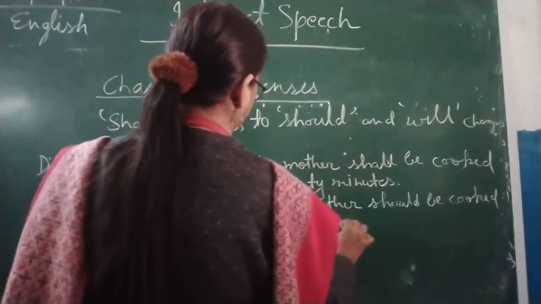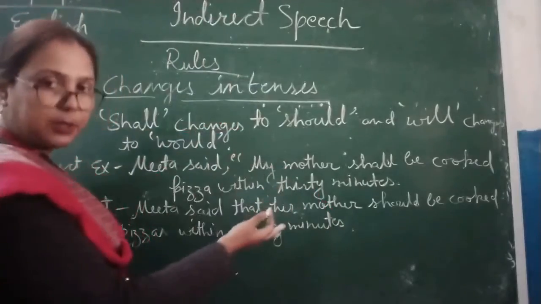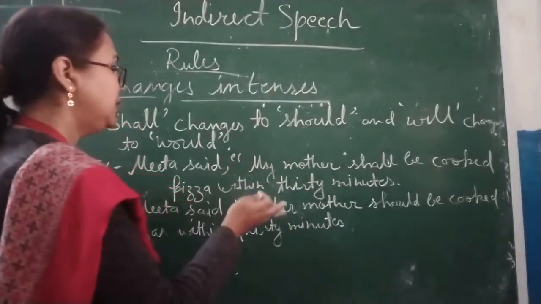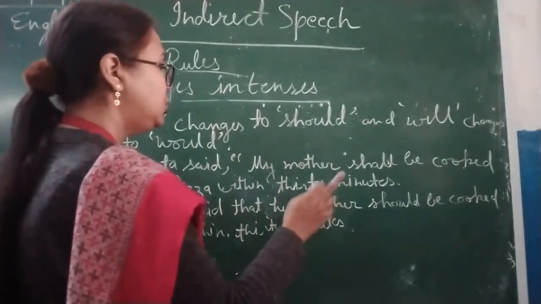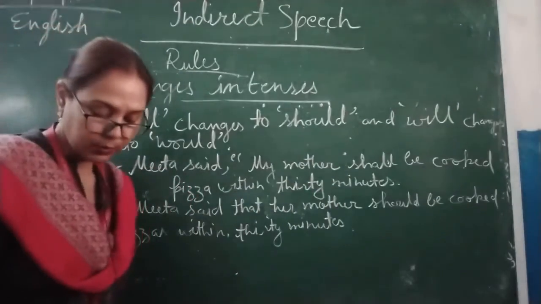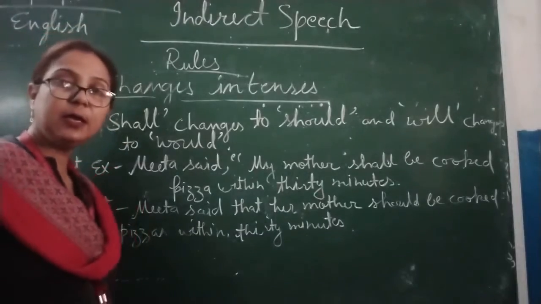Okay children, now here you can see shall become should. So this is the possibility, that is why my mother shall be cooked pizza within 30 minutes. Meeta said that her mother should be cooked pizza within 30 minutes. So here children you can see the possibilities are there, so that is why it is changed.